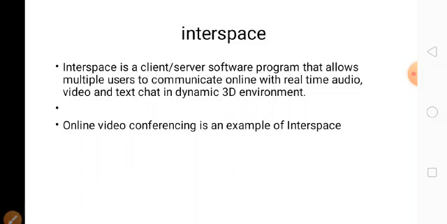Interspace is a client side software program that allows multiple users to communicate. For example, online video conferencing. On one side is the client, and on the other side the server does the service for the client, so that we can communicate with audio, video and text chat. This is the example for interspace.